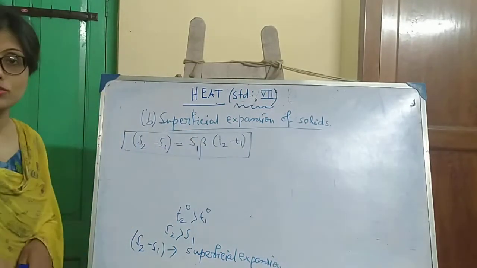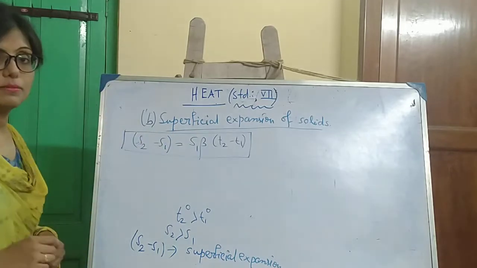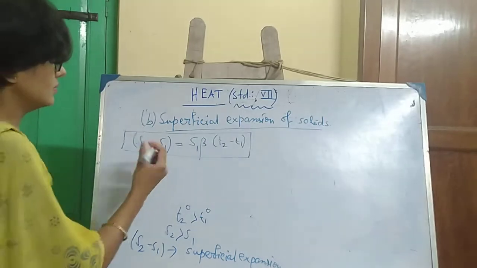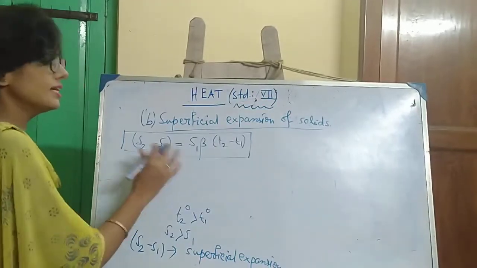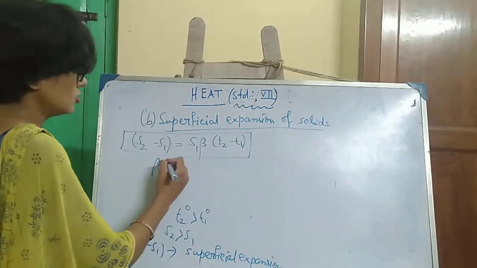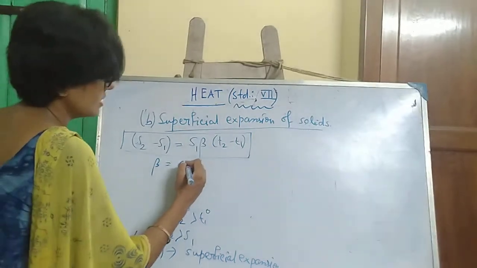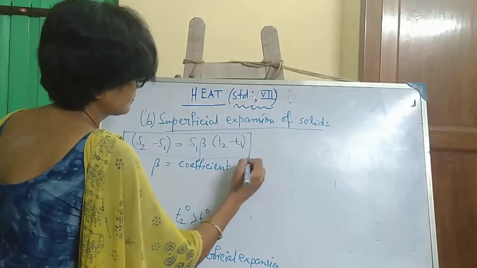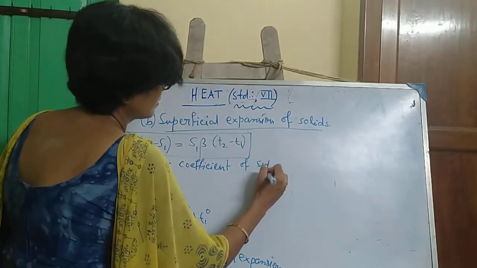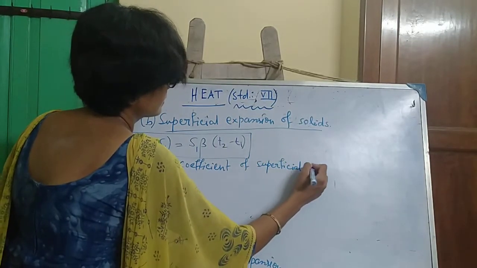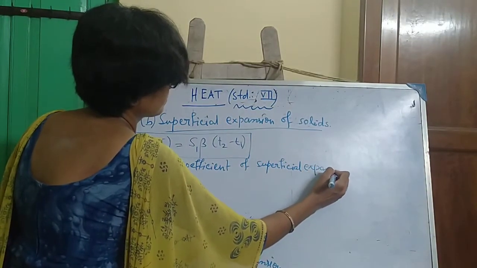Another new term introduced on the right hand side of this expression is beta. Beta is a constant, known as coefficient of superficial expansion.